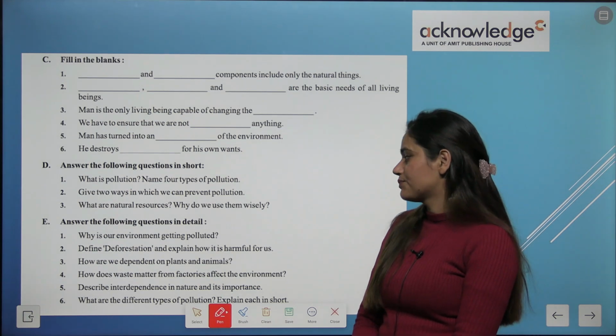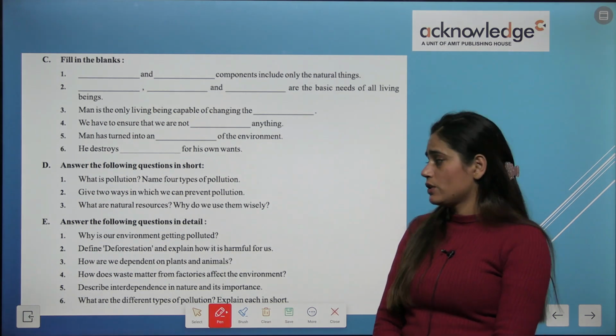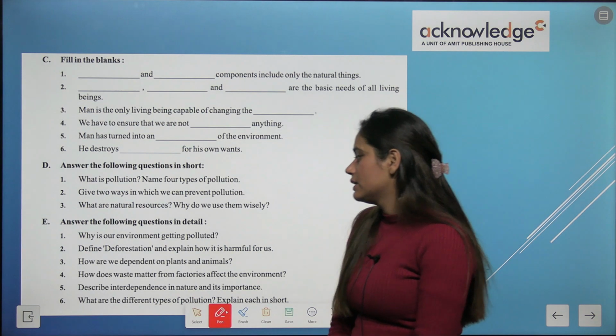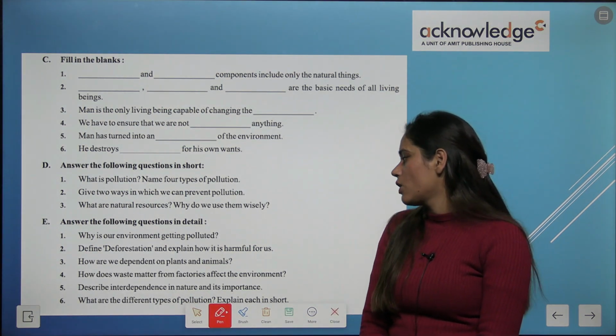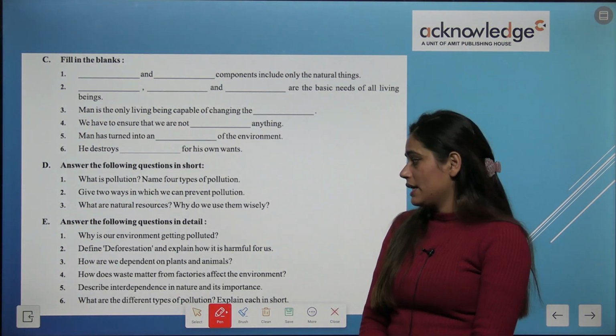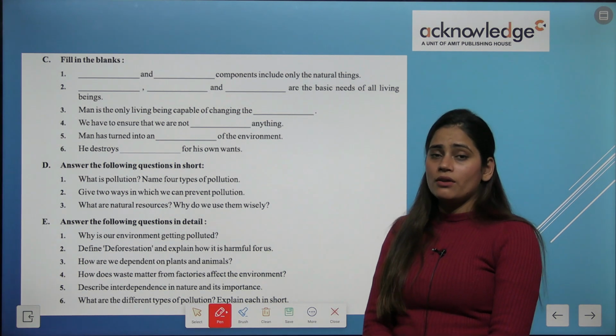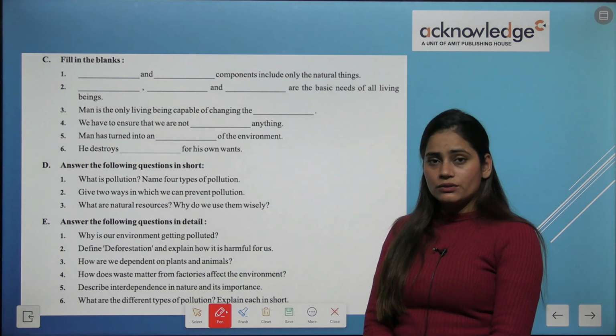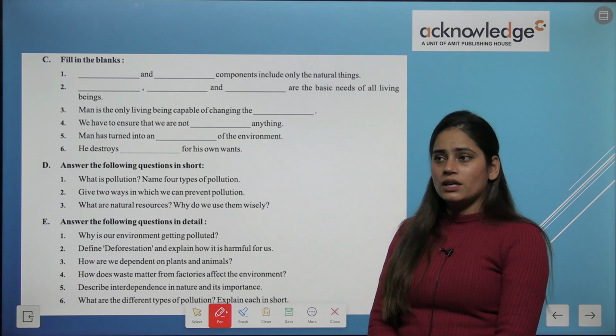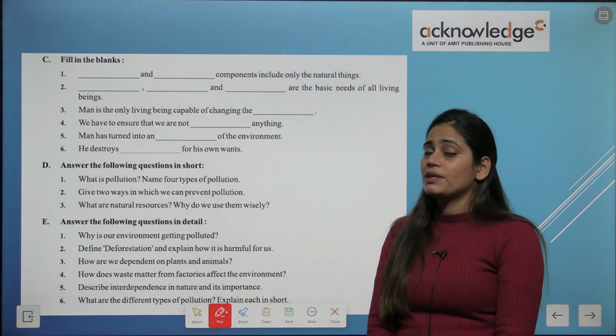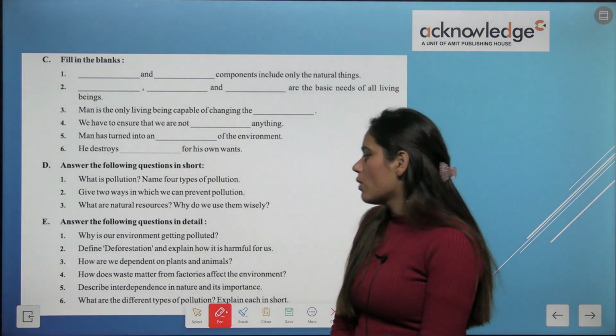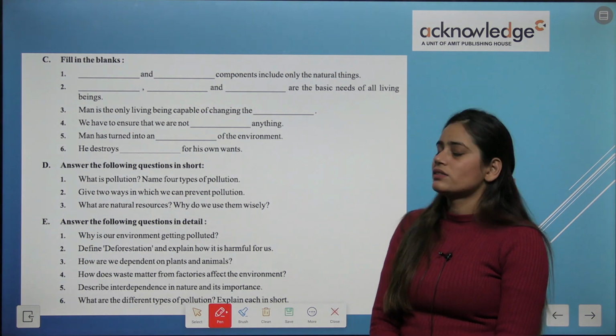environment is getting polluted. Okay, so you have to write down. Define deforestation and explain how it is harmful for us. And in your previous chapter you have already learned what is deforestation, and because of this deforestation what is happening in nature. Okay, how are we dependent on plants and animals?